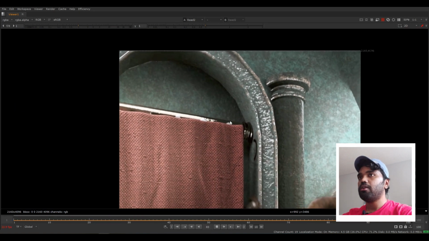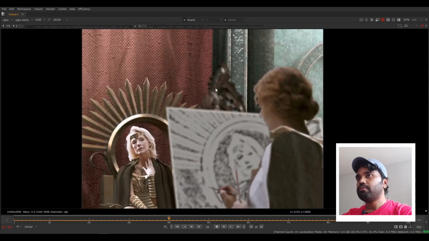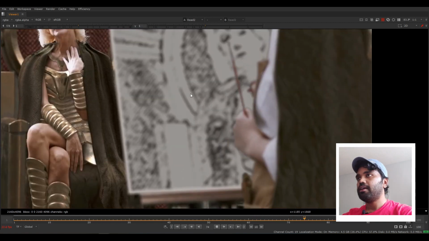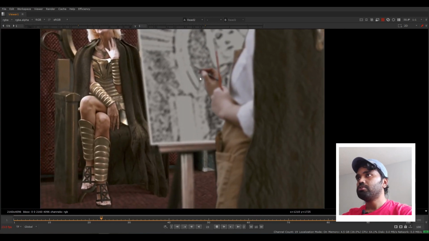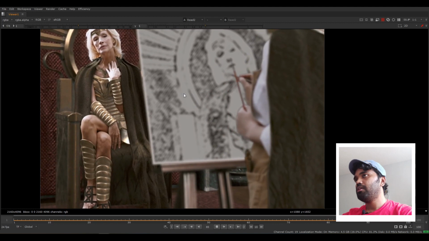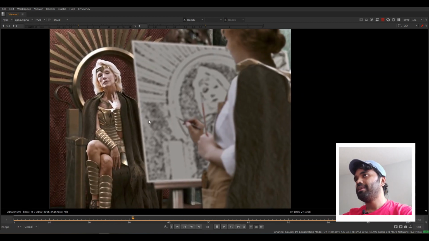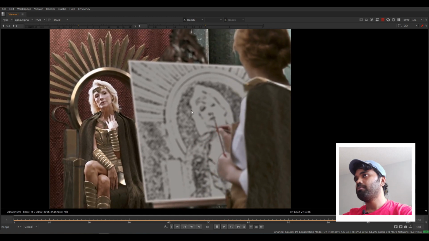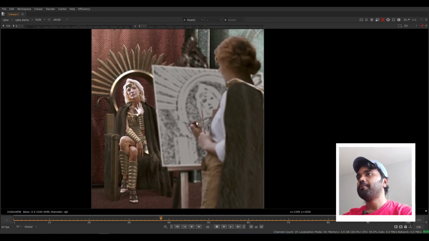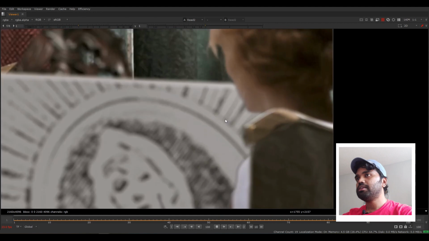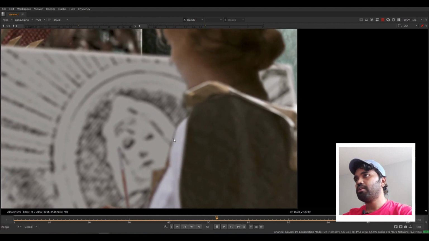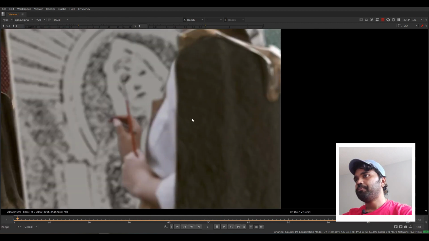So there are a lot of defocus mismatches, I would say, and the continuity of the drawing is not there, because she was doing something over here, but I could see there is nothing here. So I suggest you should have moved this drawing a little bit to this side so that she can draw something on our face or something like that. And you can see the edge problems here, a lot of edge problems.